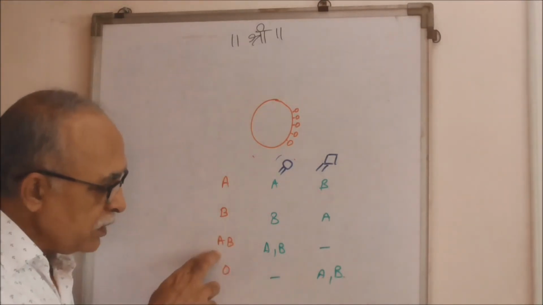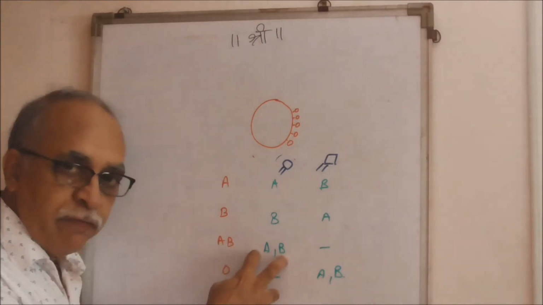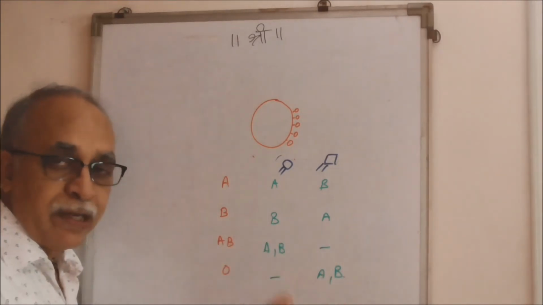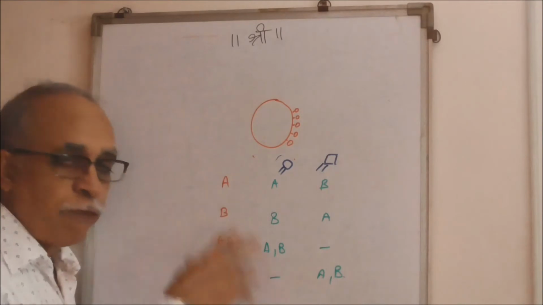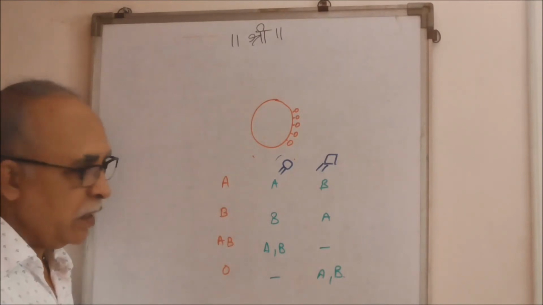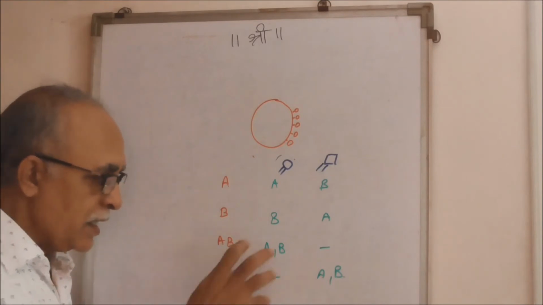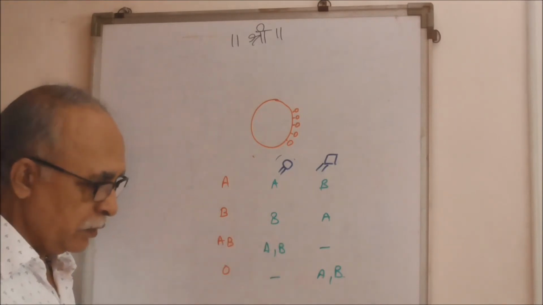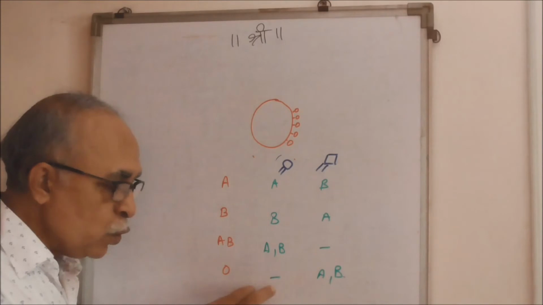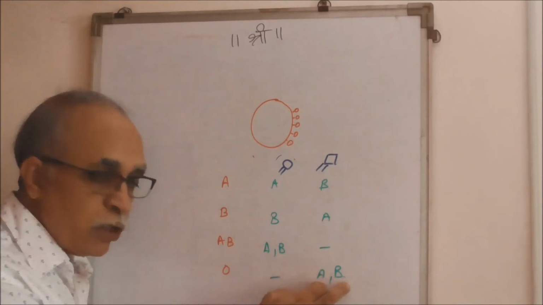But as could be seen, AB contains both the types of antigens but no antibodies. So it can receive any kind of blood group. It can receive A, B, or O type of blood. It will have no antibodies to resist it. While O has no antigens but it has antibodies for both.